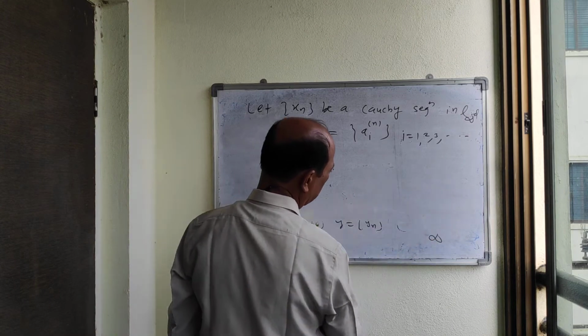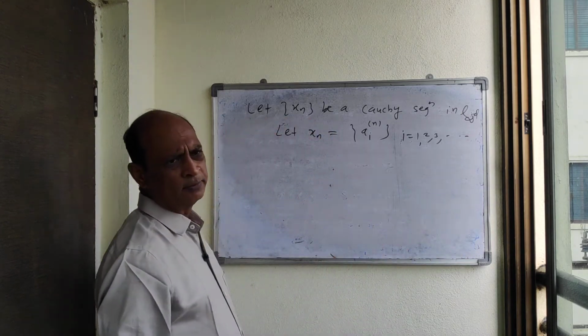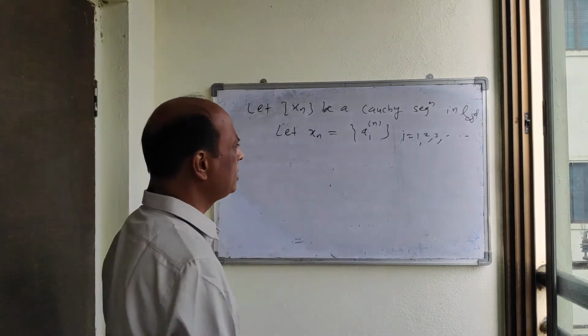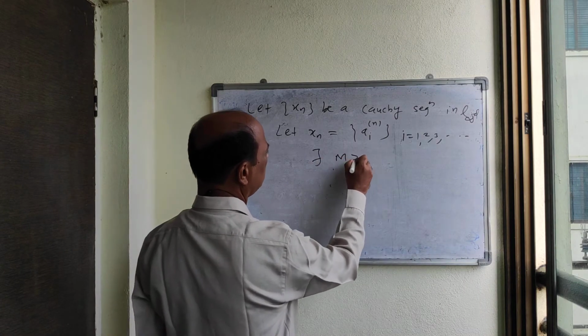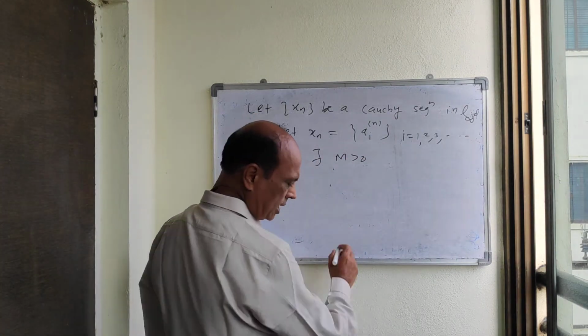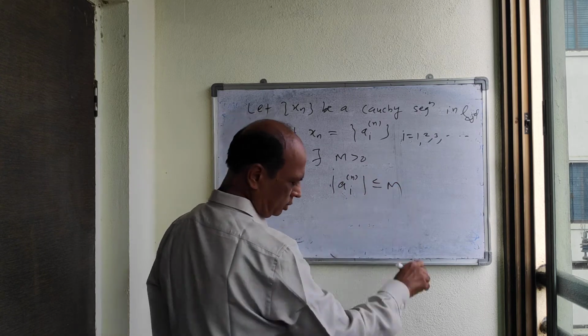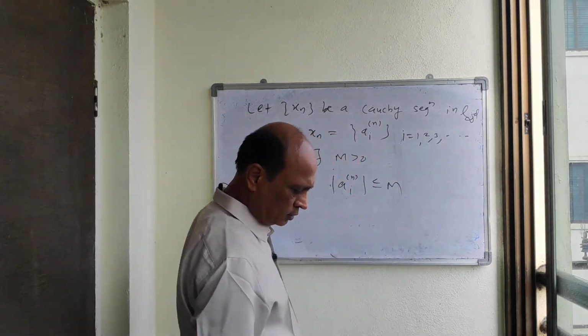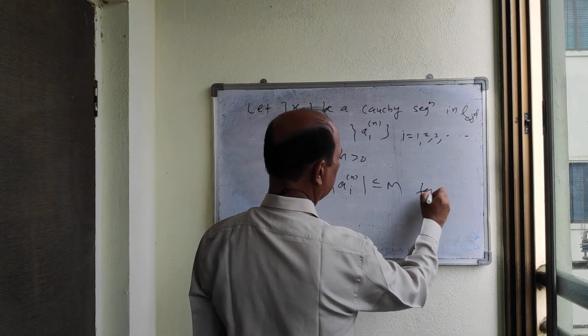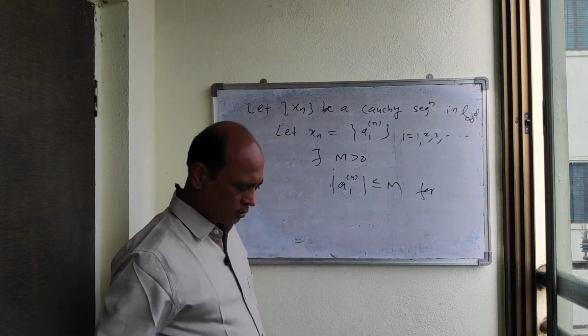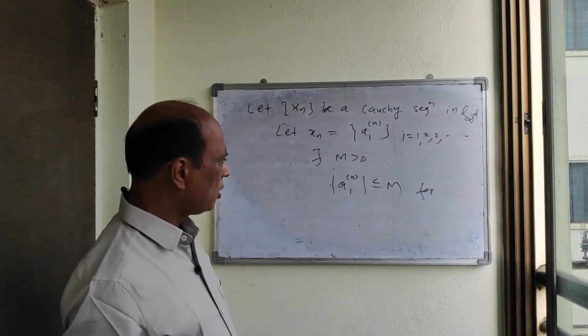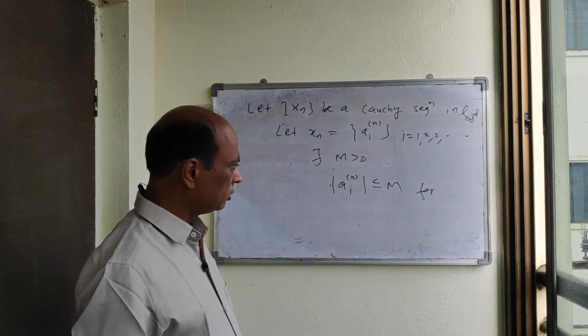Now this L infinity is bounded. L infinity is bounded means there exists a capital M greater than 0 such that mod a_in is less than or equal to M for all i and n.